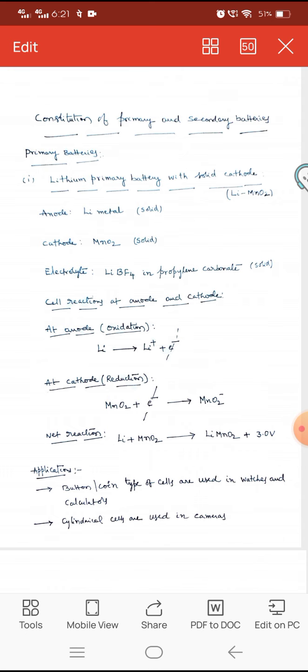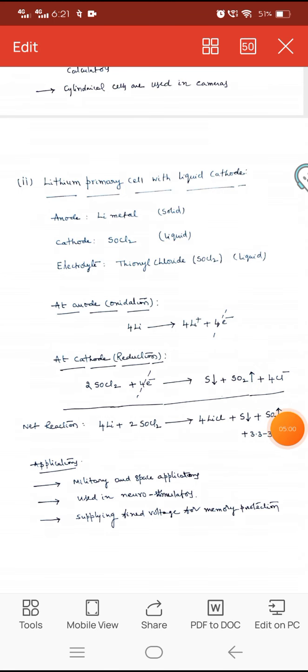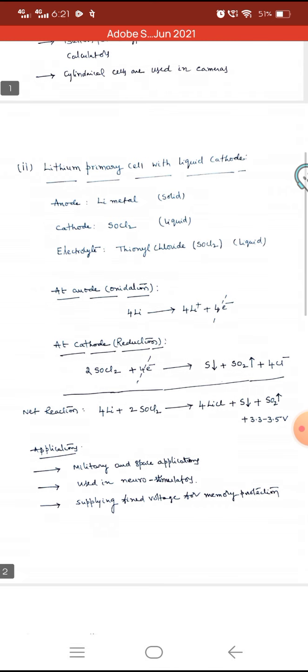The applications of these coin type cells are in watches and calculators. Cylindrical cells are used in cameras. And the second example of primary cell is the lithium primary cell with liquid cathode. Before we discussed solid cathode, now we discuss liquid cathode. Anode is lithium metal and cathode is SOCl2. Electrolyte in this construction is thionyl chloride, SOCl2.